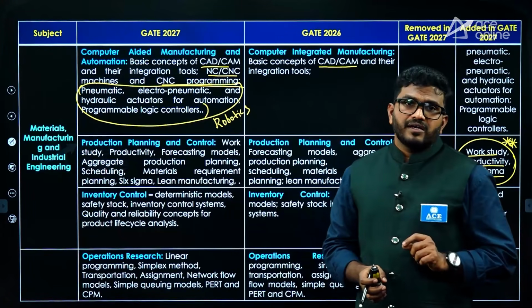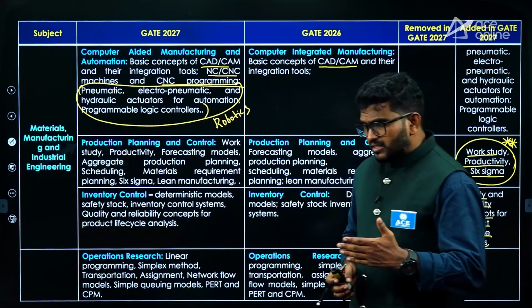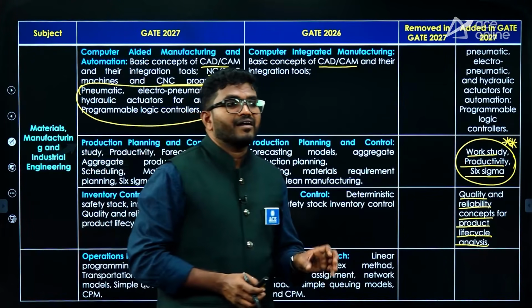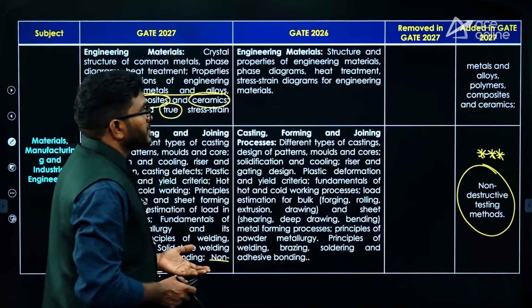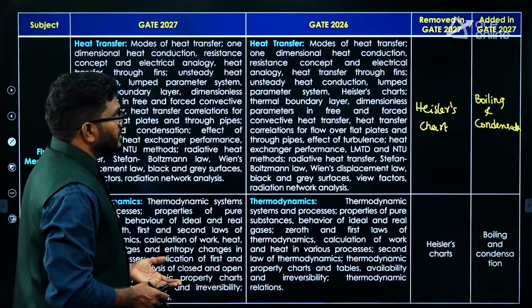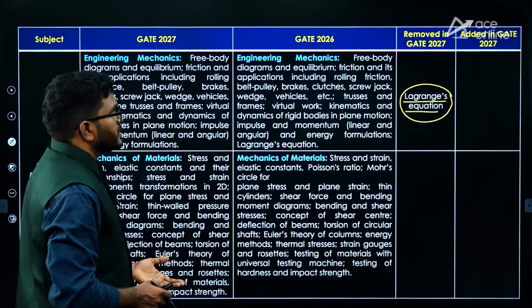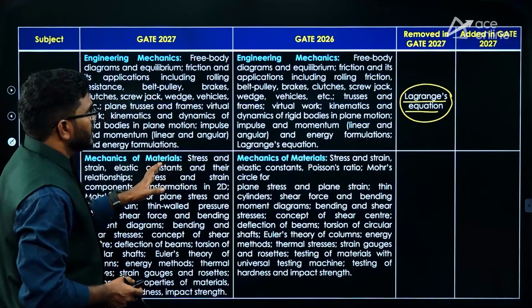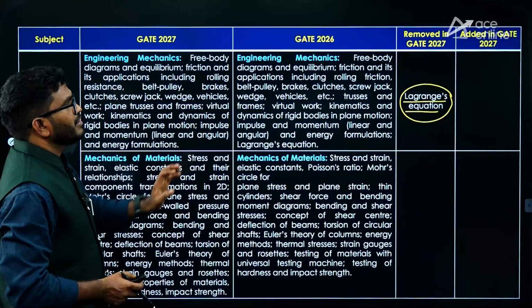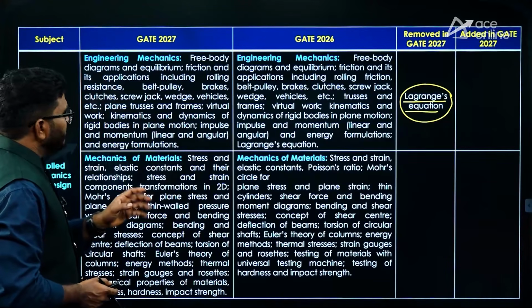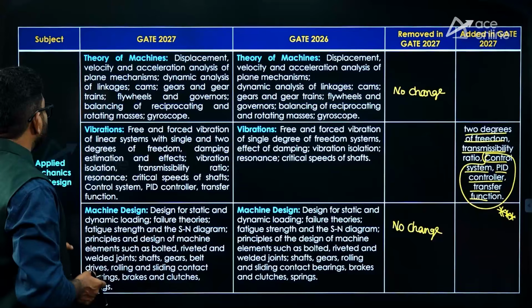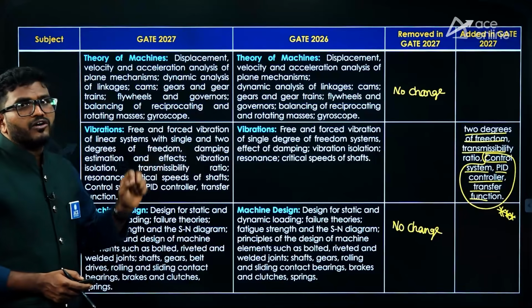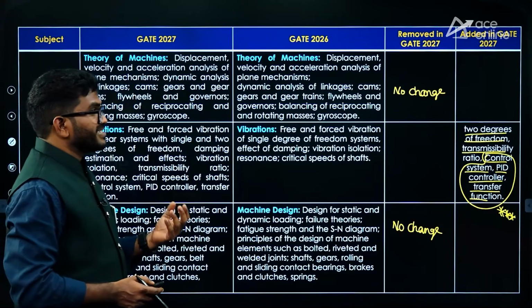especially for GATE mechanical, compared to GATE 2026, for 2027 some extra topics are added. You know what extra topics they added, I'll give you a clear idea from this. First of all, there is no change in math, but there is a small change in engineering mechanics. They removed one topic, the Lagrange equation topic, leave that one. And they added in vibration some important topics like 2 degree of freedom and transmissibility ratio.